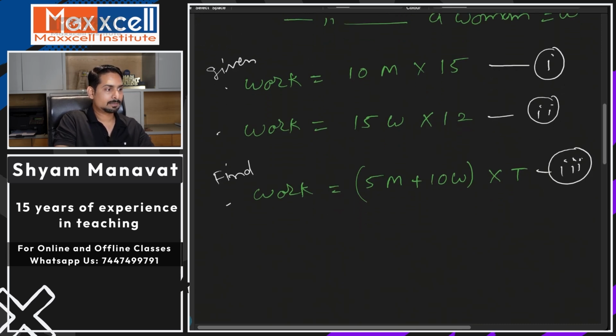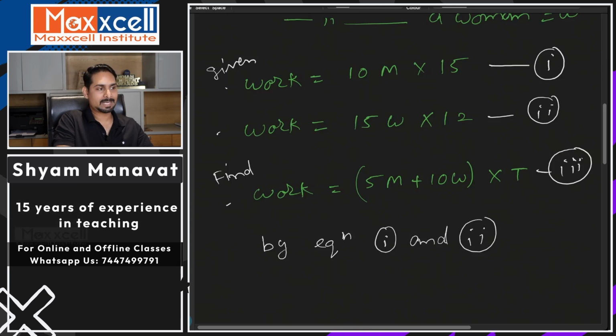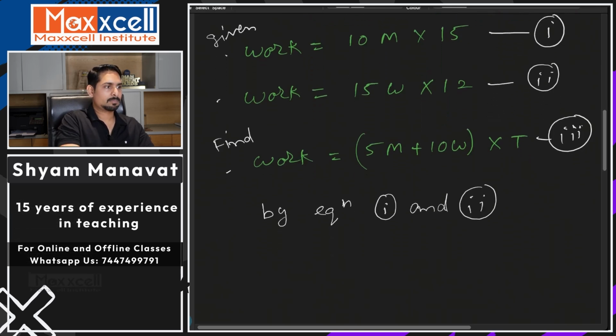By equations 1 and 2: if the left hand side is equal, the right hand side is also equal. We are learning the fundamentals of this new type here.